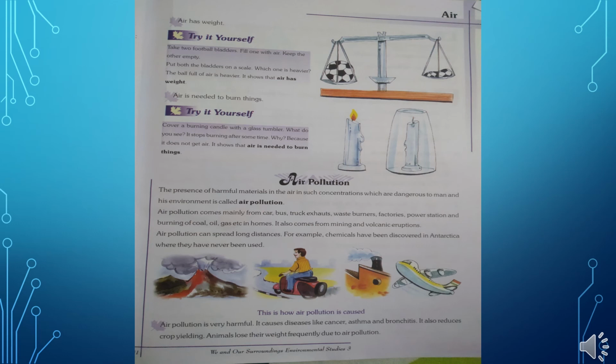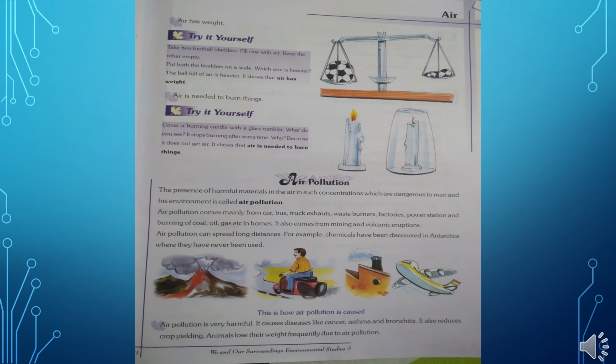Air pollution comes mainly from car, bus, truck exhaust, waste burners, factories, power stations and burning of coal, oil, gas, etc. in homes. It also comes from mining and volcanic eruptions.